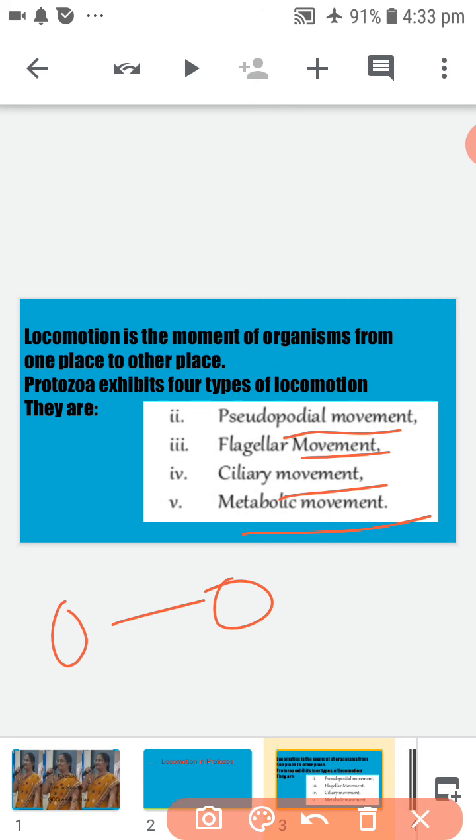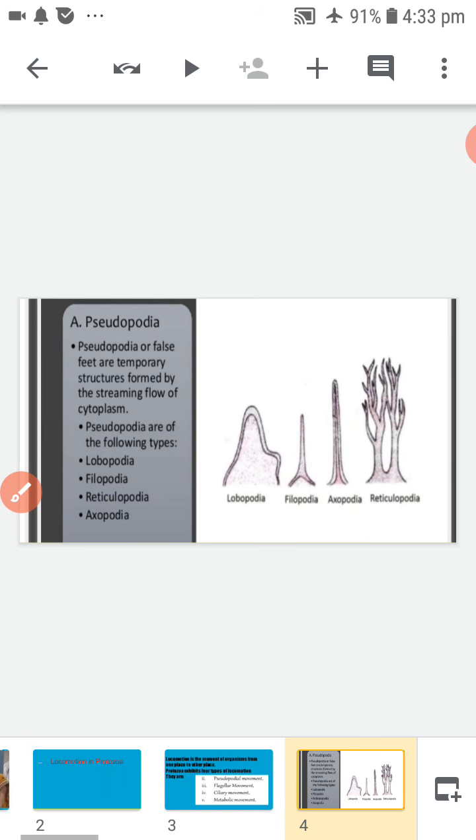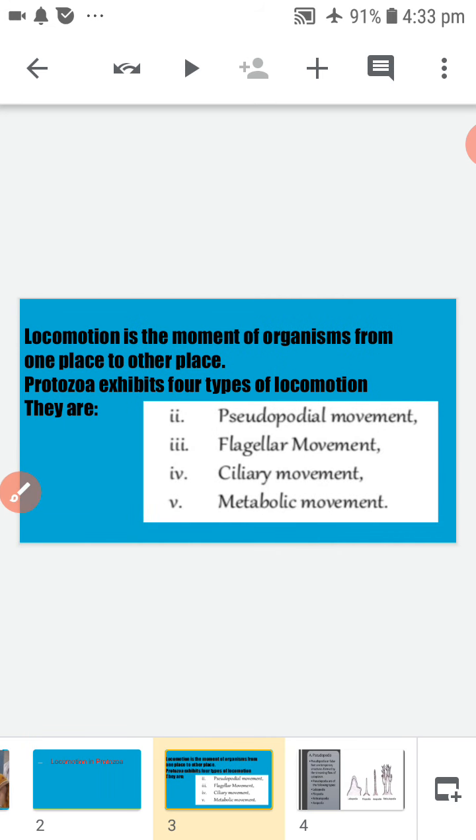Locomotion caused by pseudopodia is called amoeboid locomotion. In amoeba, movement of the animal is made by the throwing of the pseudopodium, called amoeboid movement or pseudopodial movement.